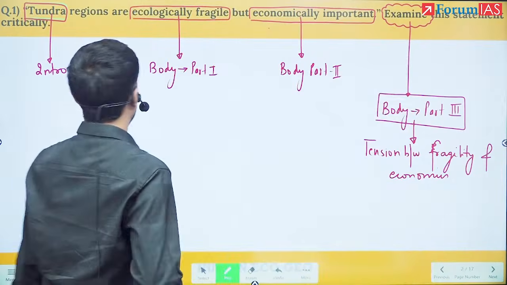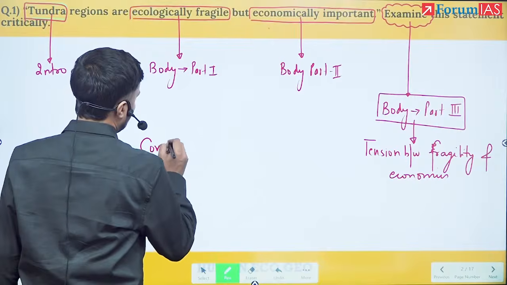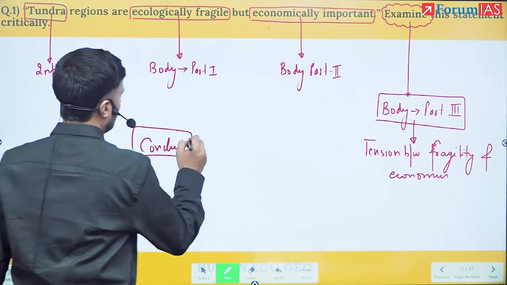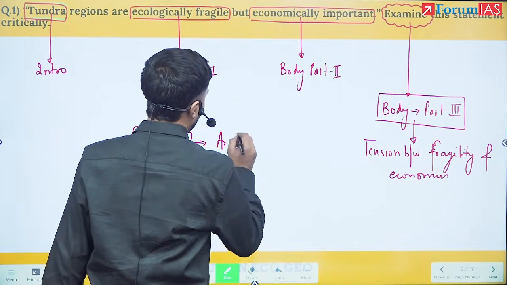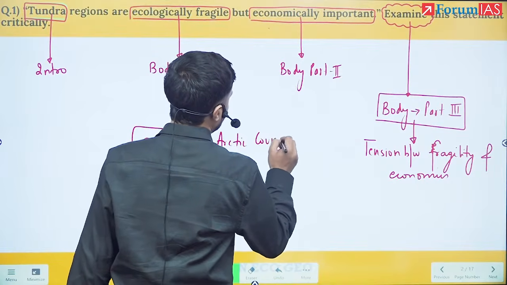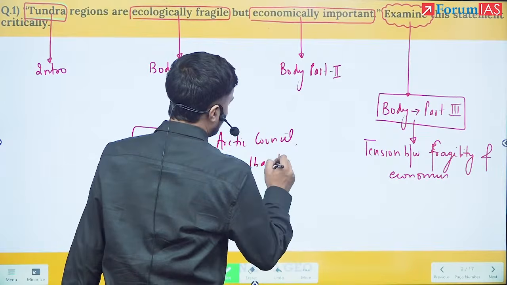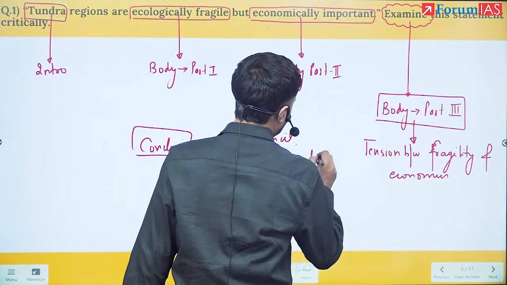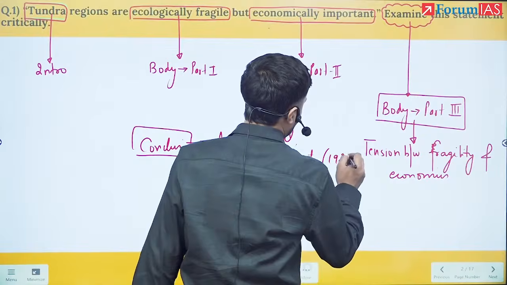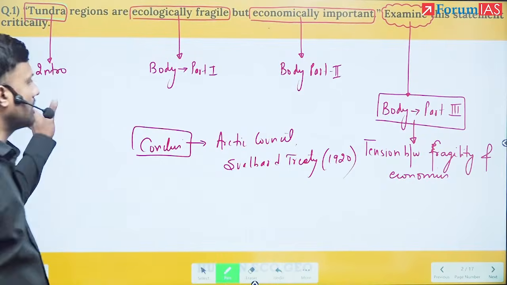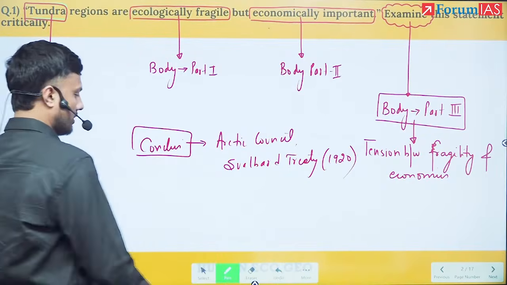Okay, and the conclusion here simply is the way forward. That is, here I can talk about the Arctic Council. Here I can talk about the Svalbard Treaty 1920. So these are the aspects. This is how the body is going to be.